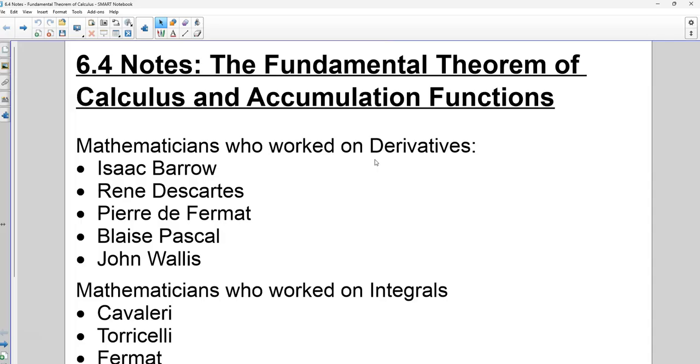And there were a lot of mathematicians that were doing work with slopes of tangent lines. So I've listed several here: Isaac Barrow, René Descartes, Pierre de Fermat, I think is how you say that, Blaise Pascal, John Wallis. All of these mathematicians were doing work with finding the slope of tangent lines for different functions. I don't know exactly what they were doing, but they tell me they were working on this stuff, right?